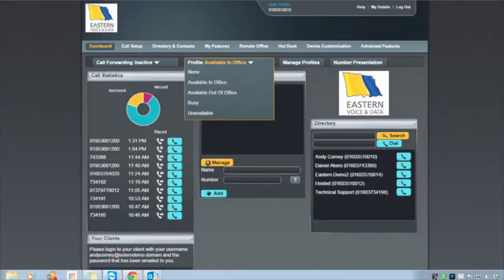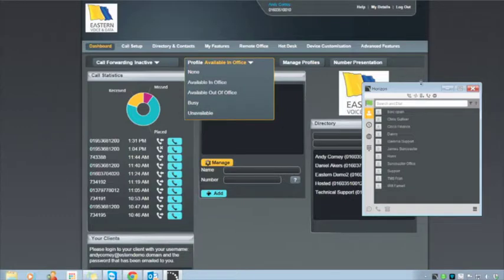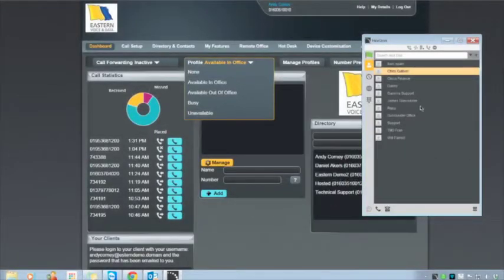Here what we can see is the GUI. If I make that slightly bigger so you can see it, and if I wanted to ring Chris, for example, all I would do is highlight it. If I want to call him from my phone, I click that and it will ring him. And if I want to call him from my computer, so from webcam, whatever, I just click that and it will do it from the computer.